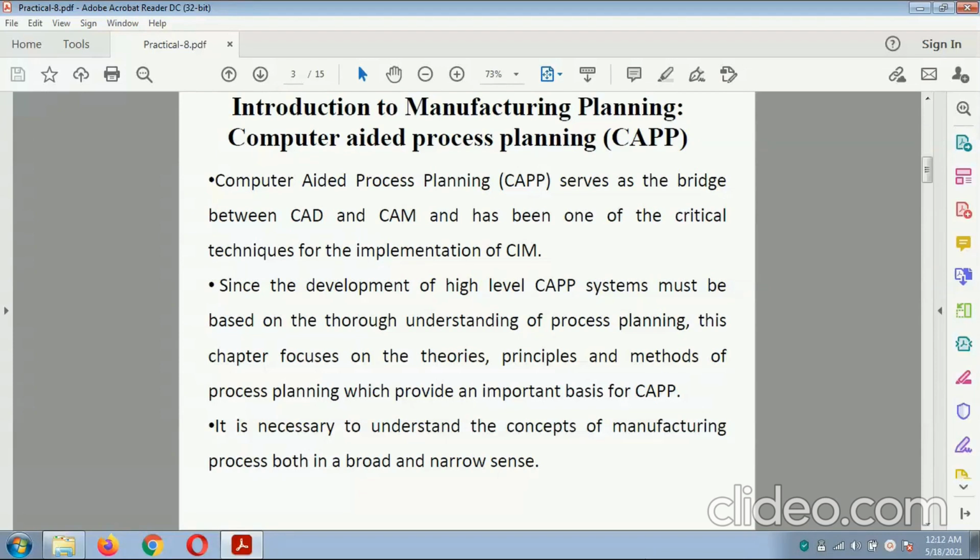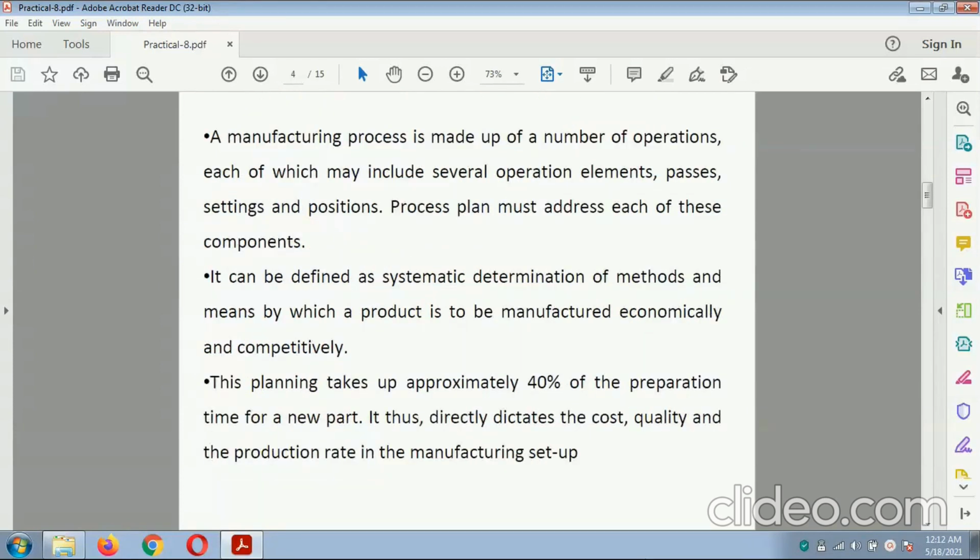It is necessary to understand the concept of manufacturing process in both the broad and narrow sense. A manufacturing process is made up of a number of operations, each of which includes several operation elements, passes, settings and positions. The process plan must address each of these components. It can be defined as a systematic determination of the methods and means by which a product is to be manufactured economically and competitively. This planning takes up approximately 40% of the preparation time for a new plant or part, thus directly determining the cost, quality and production rate in the manufacturing setup.